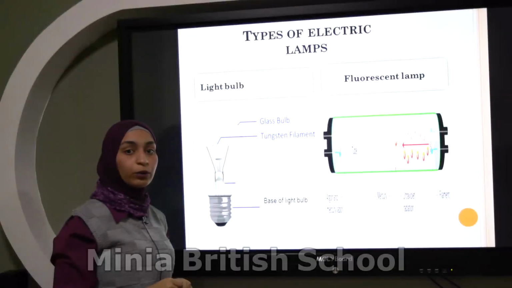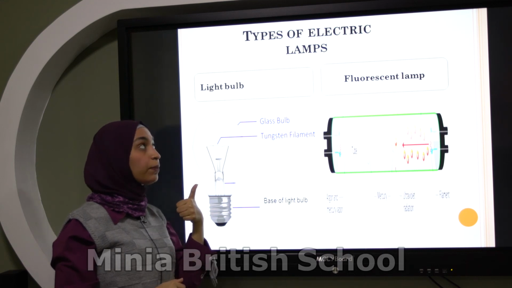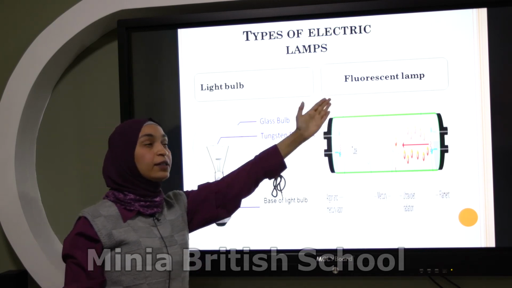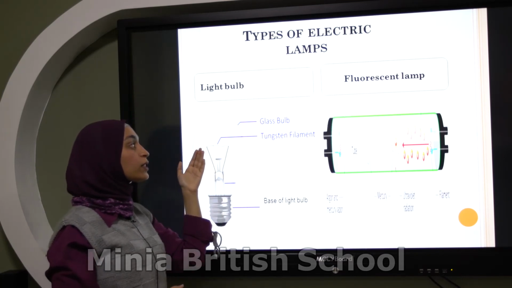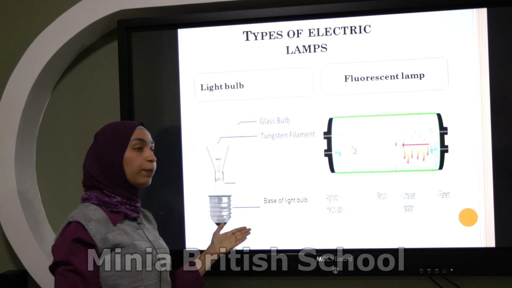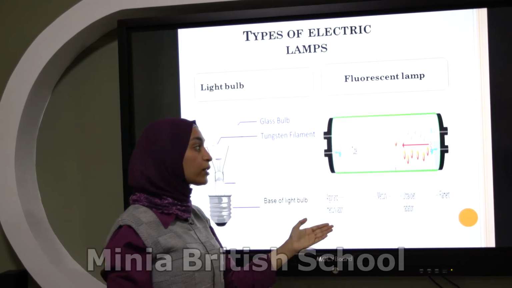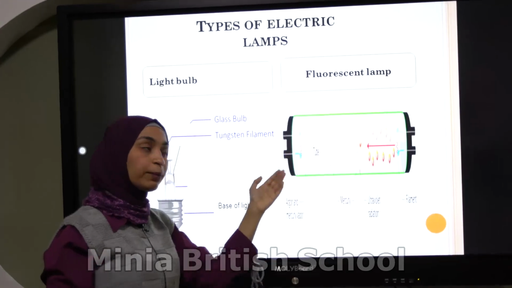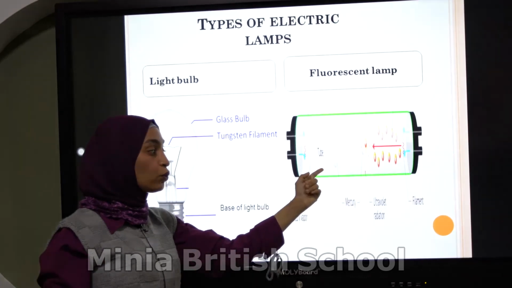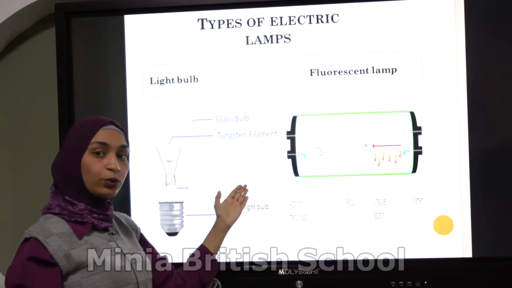Again, today we talked about what? We talked about the electric lamp. We said, what is the definition of the electric lamp? What are the types of it? We have 2 types, light bulb and fluorescent lamp. Light bulb consists of 3 main parts, glass bulb, tungsten filament, and the base of the light bulb. But the fluorescent lamp consists of 3 main parts, filaments, but here we have 2 filaments, one right and one left. The second part, glass tube. The third part, points of connection, 2 right and 2 left.